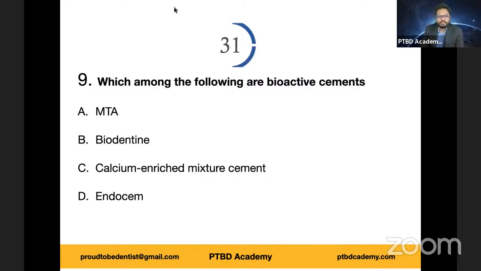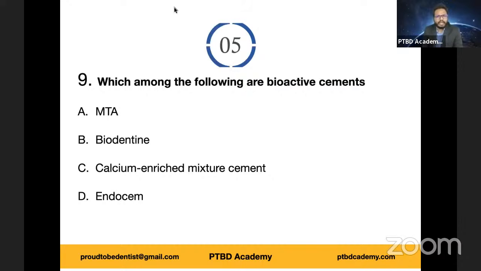So I said I would give you the list. Among the following options, which one do you think is a bioactive cement? There is a huge list, of which I had to pick various exceptions in order to make this MCQ. Which among the following are bioactive cements? MTA, Biodentine, calcium enriched mixture cement, EndoSem.